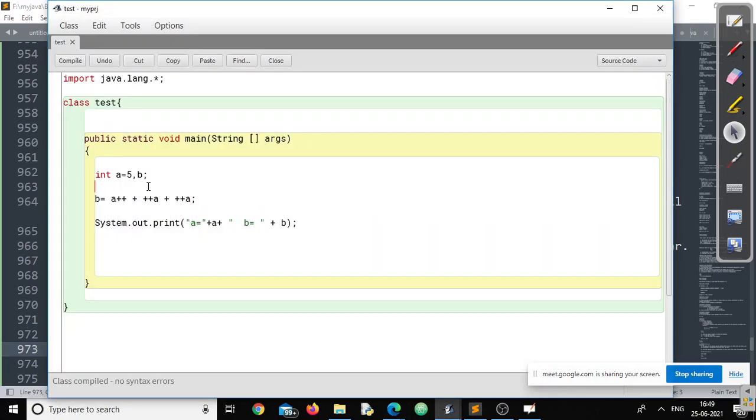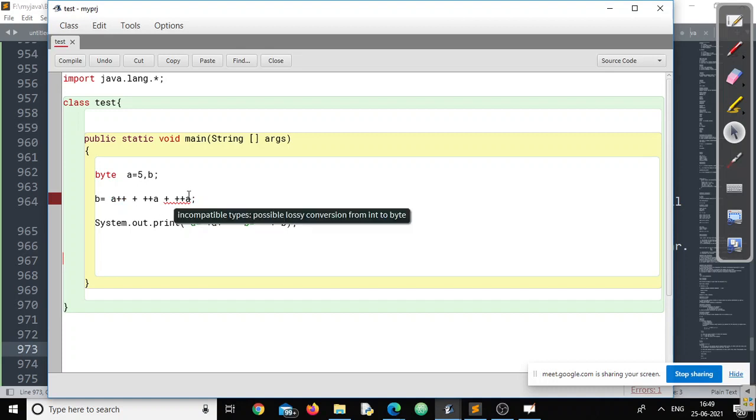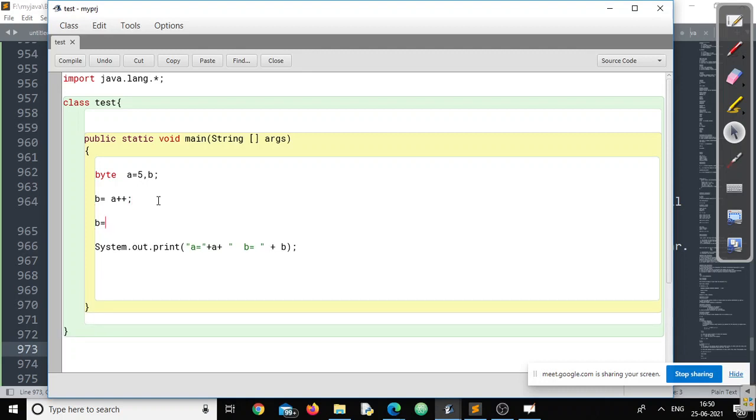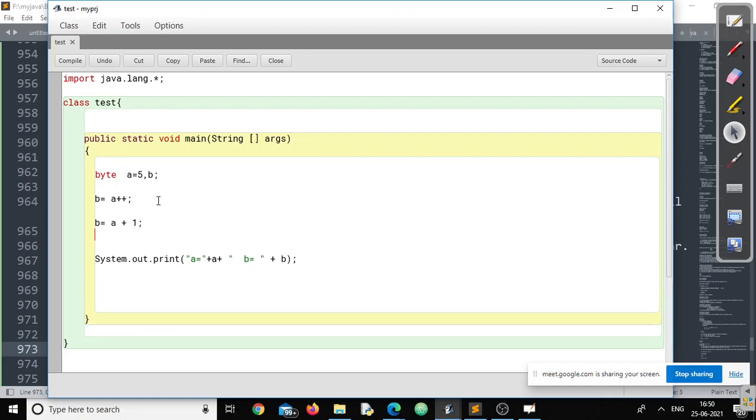Let's check. Let me write it as byte. Now, as per our discussion, this should produce an error, right or wrong? So as per the discussion, if I am writing b is equal to a plus 1, look at the difference.